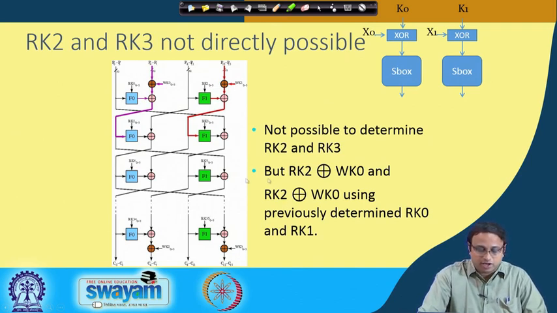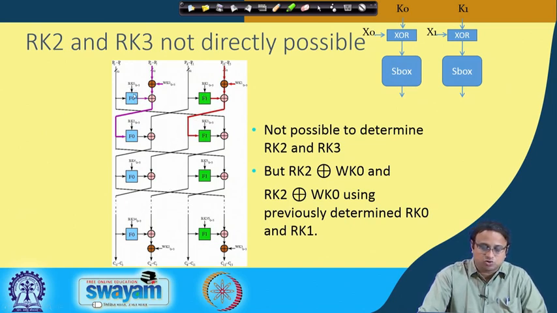So RK2 XORed with WK0. This we can obtain, and we can obtain the value of this using the previously determined RK0 and RK1. RK0 and RK1 have already been deciphered, and therefore we can use that knowledge.